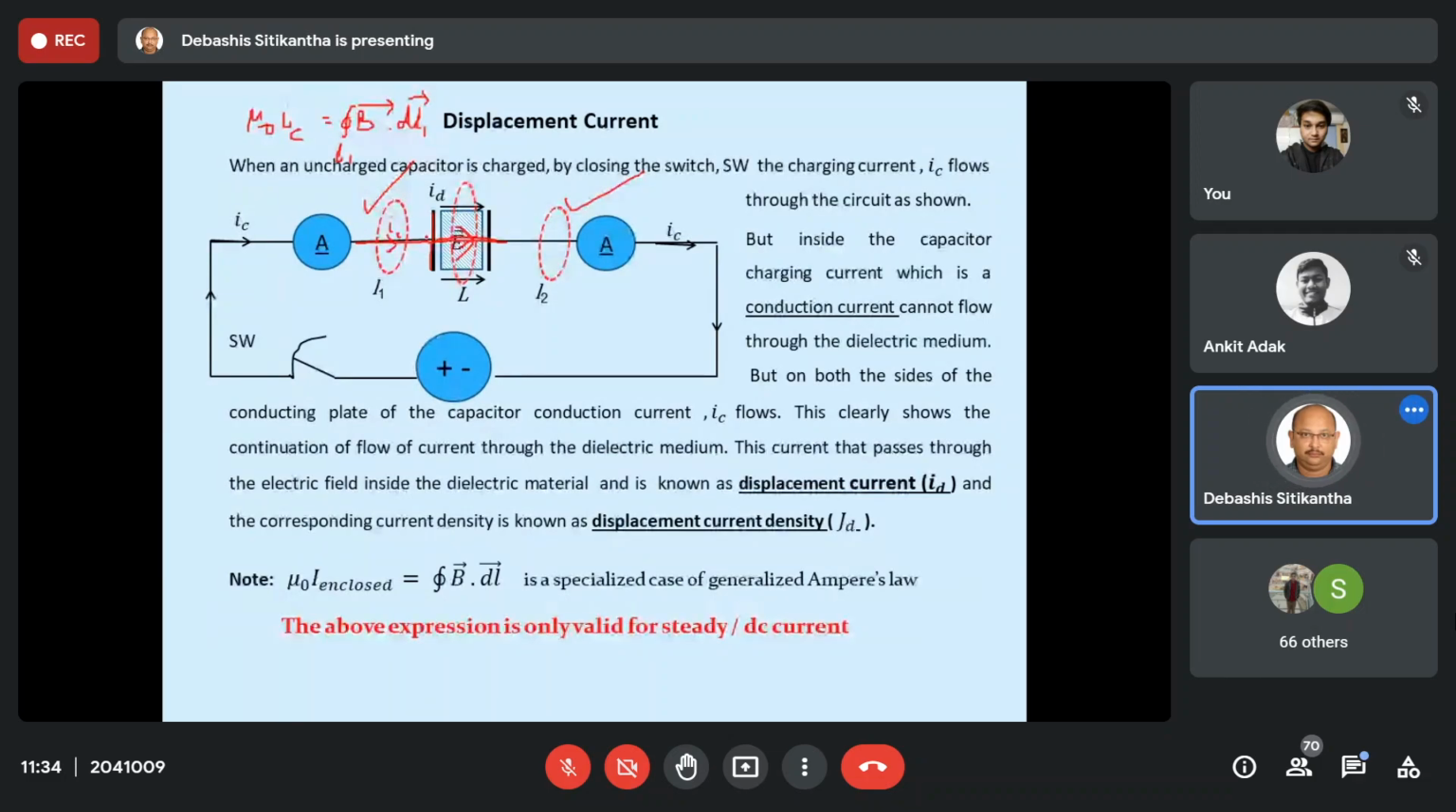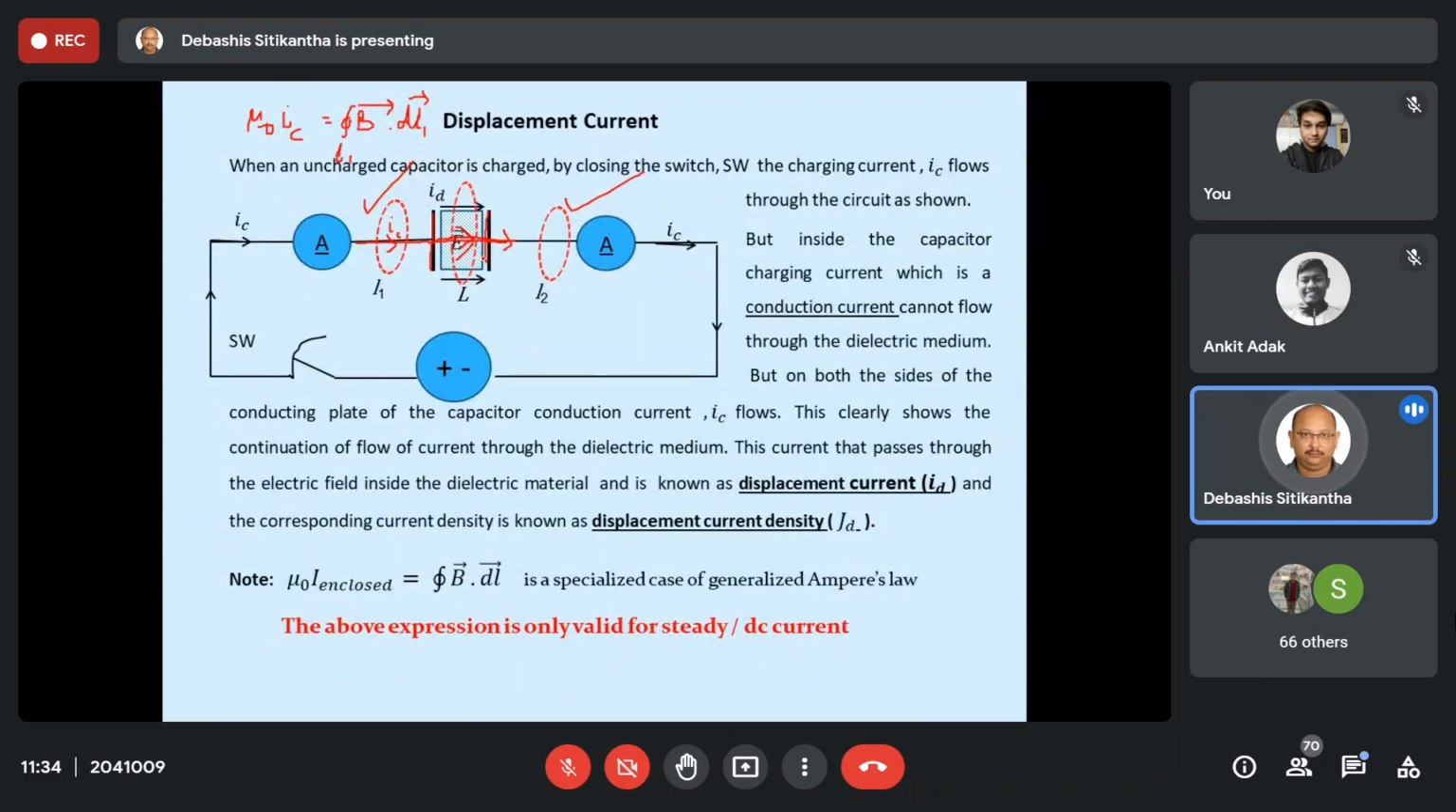Now you can see that the current IC is actually flowing up to the conductor, and after the conductor there is the dielectric medium, and through this dielectric medium the current ID is flowing. That is the displacement current. And once it reaches the other conductor, it again is converted to your conduction current IC. So this is the only explanation that we can give in order to prove that nothing is wrong in this circuit. And actually this is not a fictitious thing. This is the truth. This is the reality.